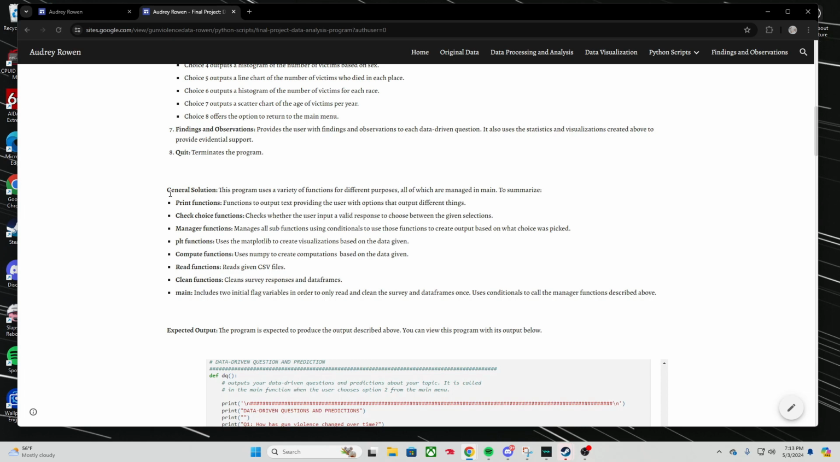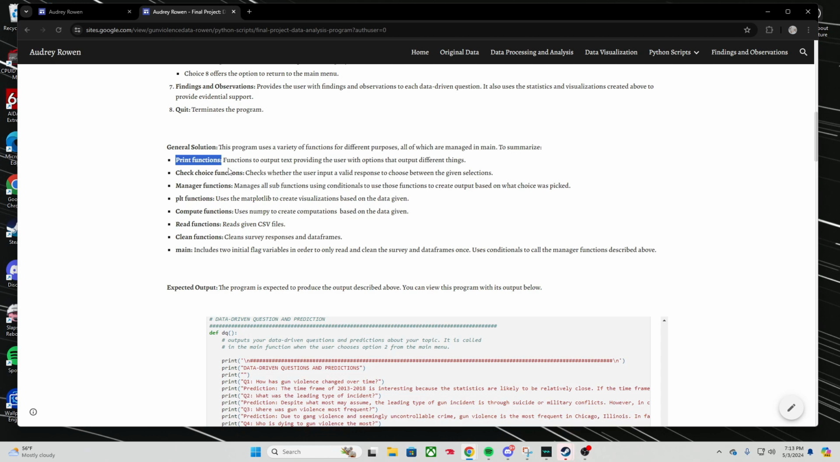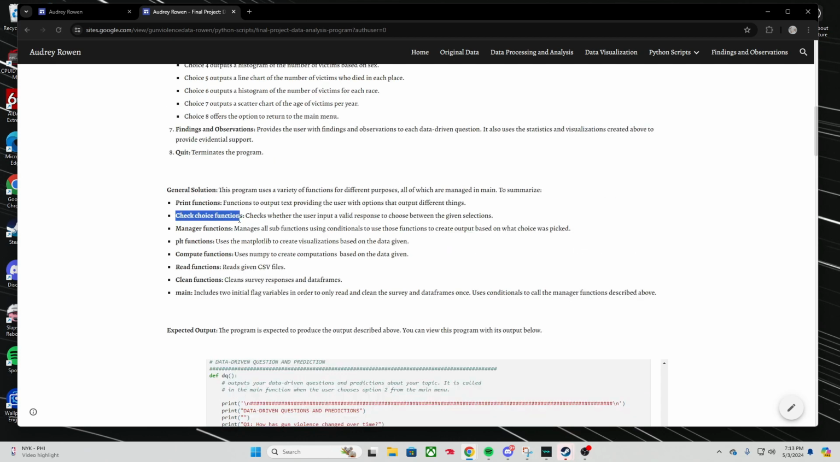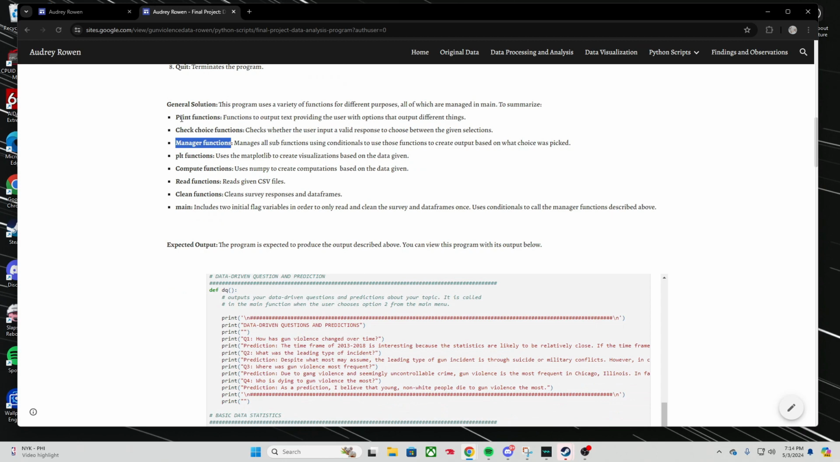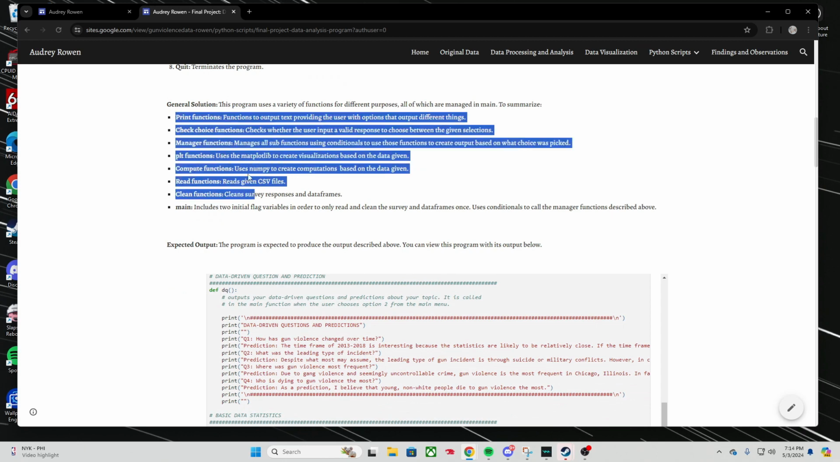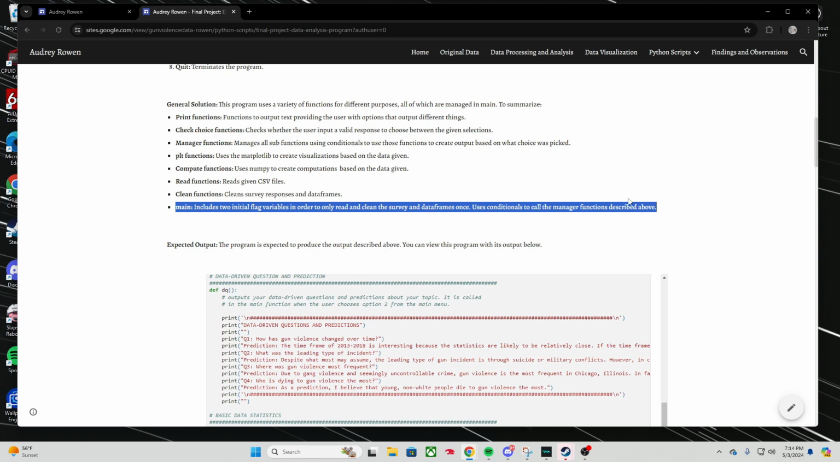For our general solution summarized, we have print functions that just hold what we want to print for the user. We have the check choice function, which checks whether user input is valid. Plot functions that use the matplot library to plot visualizations using the data we give it. Compute functions, which make calculations based on lists or data that we give it. Read functions read the CSV files that we give it. And then clean functions clean those CSV files. And then we have our manager functions, which manage all of these sub-functions. And then also our main manages the manager functions.